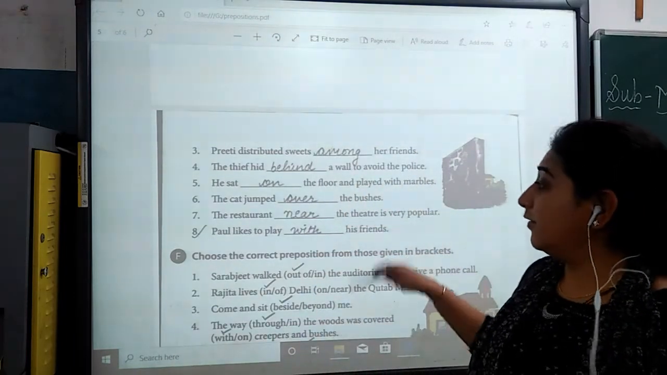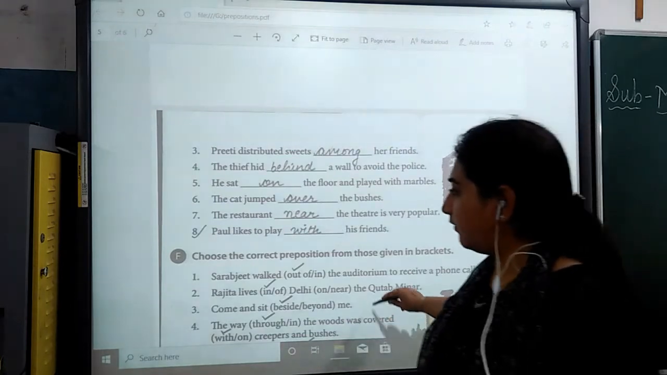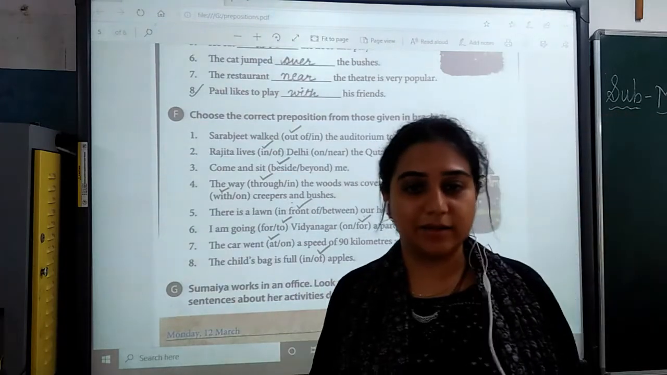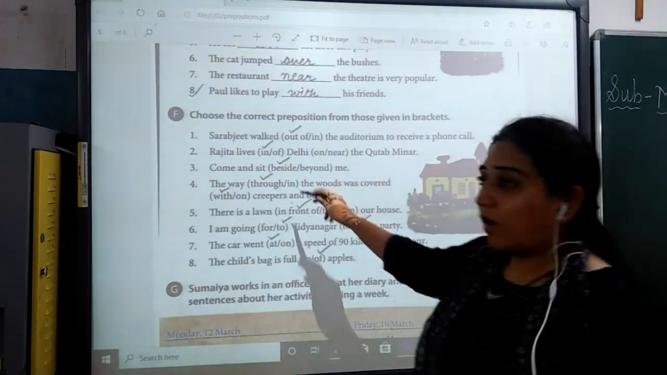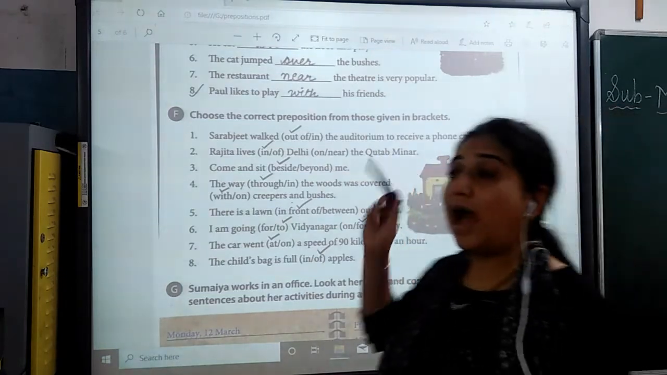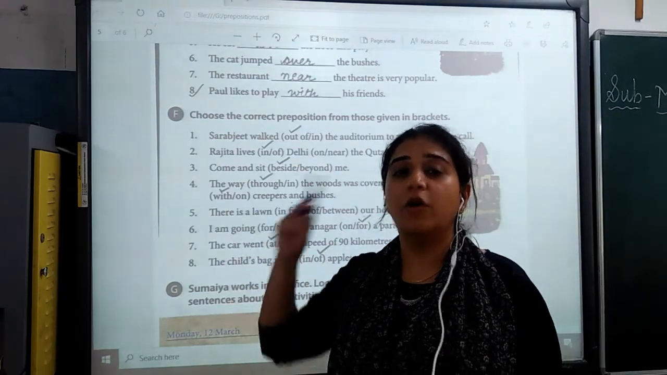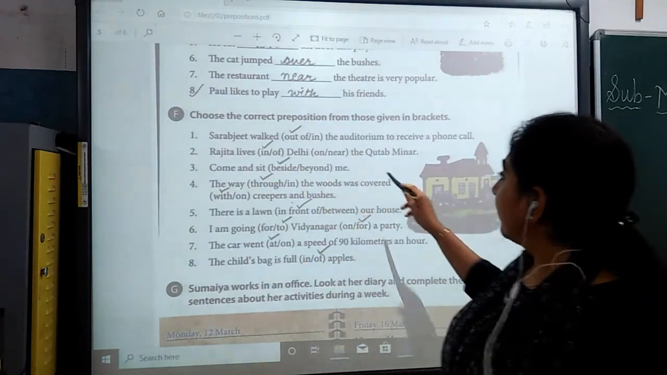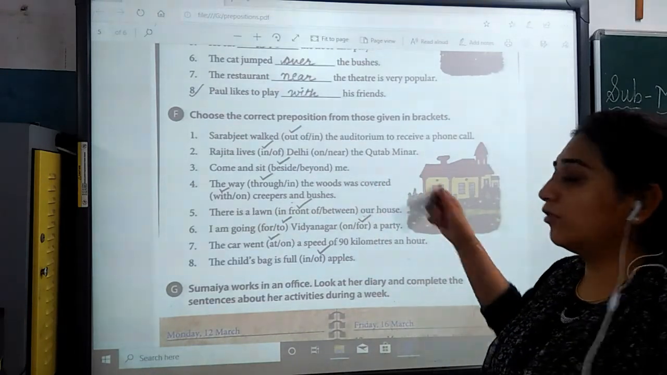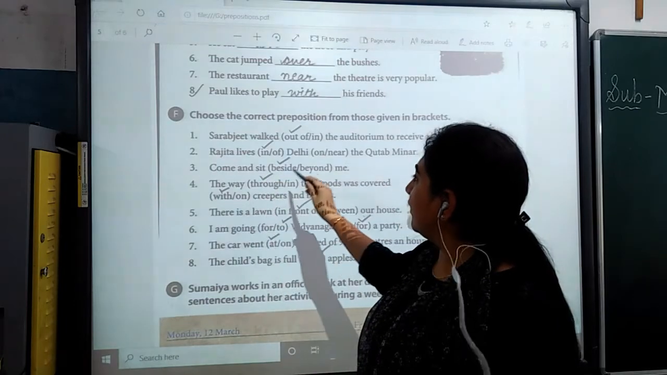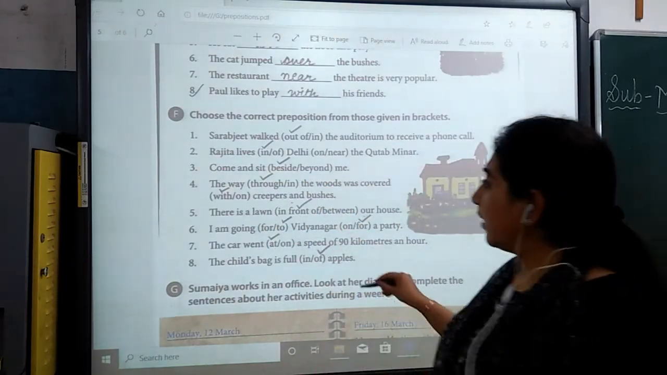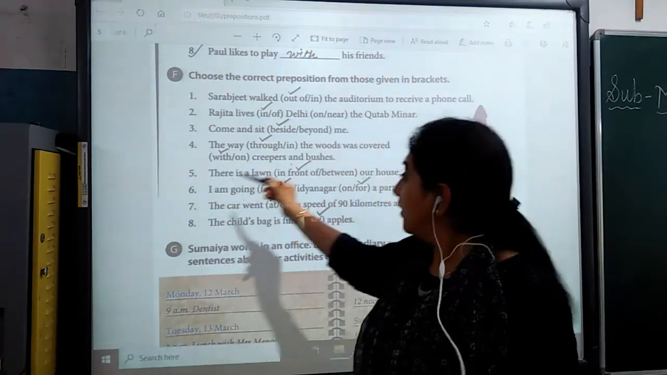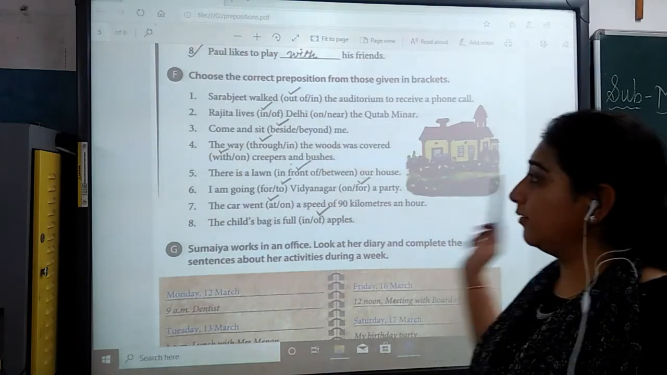So I hope you are clear with this. Now let's see the next activity portion, that is, choose the correct preposition from those given in the bracket. Sarabjit walked dash the auditorium to receive a phone call, out of the auditorium. Where did Sarabjit walk? Out of the auditorium. Rajita lives in Delhi. Places given. Near Qutub Minar. You can say near Qutub Minar. Okay. Come and sit beside me. Where you will say, come and sit beside me. The way through the woods was covered with creepers and bushes. You can see creepers and bushes.